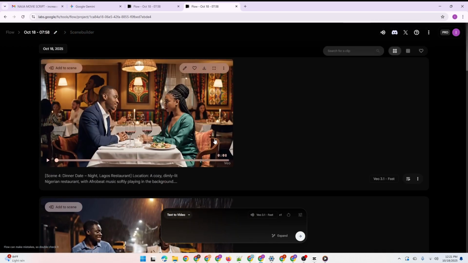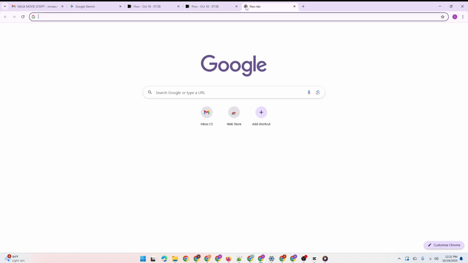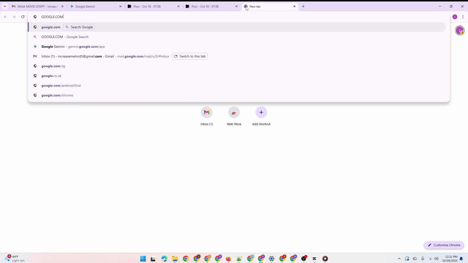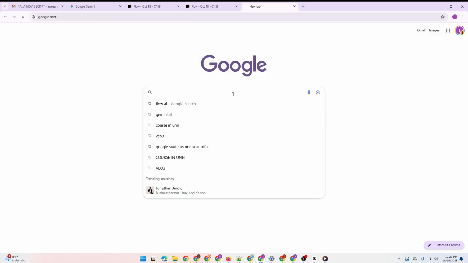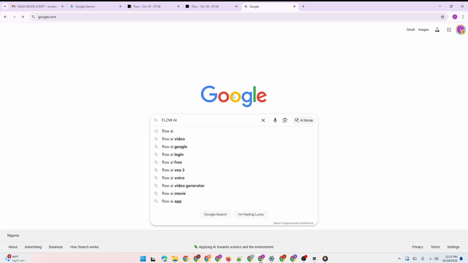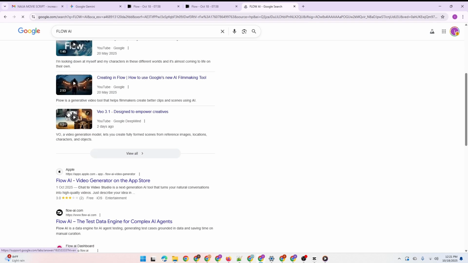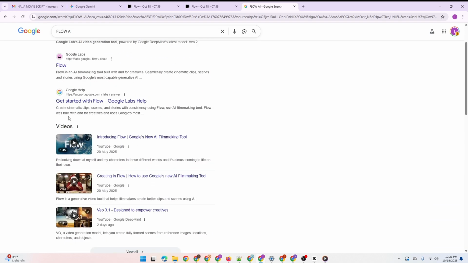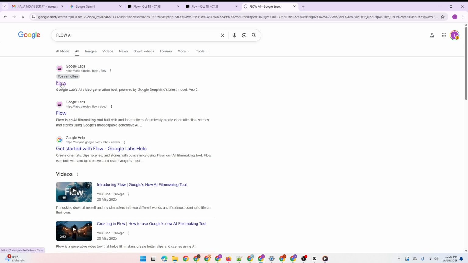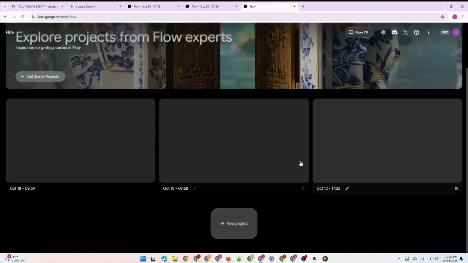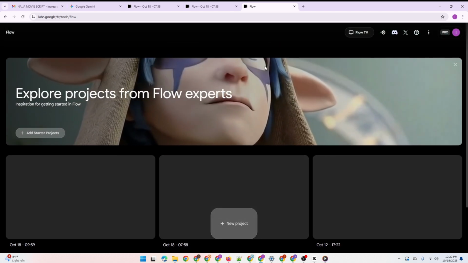Now right here inside VO3, you can see other projects I have here. So to access this is very simple. Just go to Google and type this, google.com, then type Flow AI. Now you are here, you have options to select the particular one you want. So the first option here, right on this search result, that's the one you are working with. Okay, so you see other projects I have here in this particular Flow account.